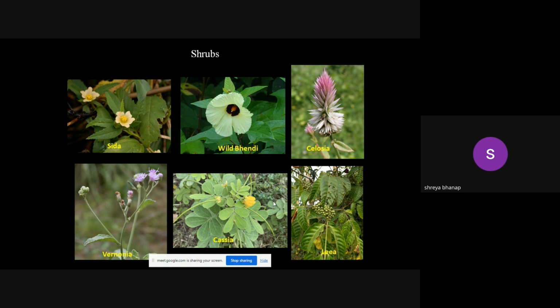Shrubs are mostly observed along the trail path. If you are walking along the trail path, you will observe this small Sida plant, that is Bala in Marathi, and this is a medicinally important plant in that area. And all these herbs and shrubs are indigenous, that is, they belong to the native flora of that particular area.